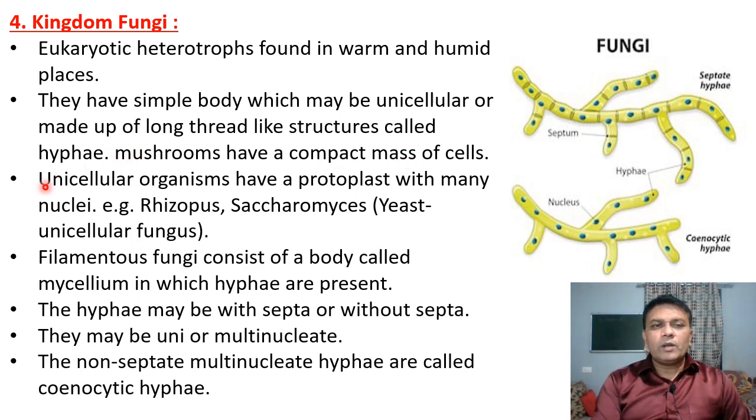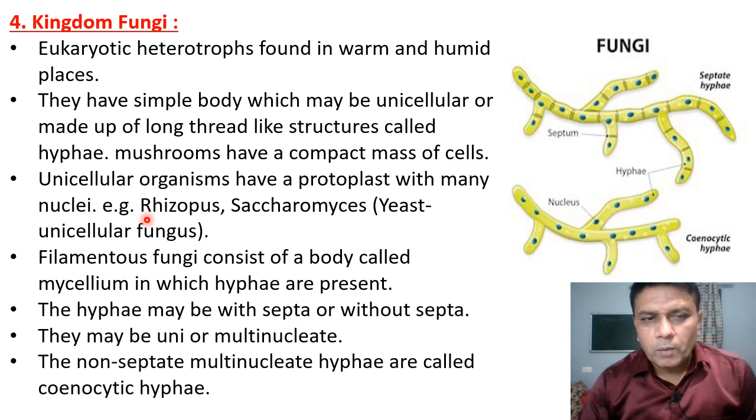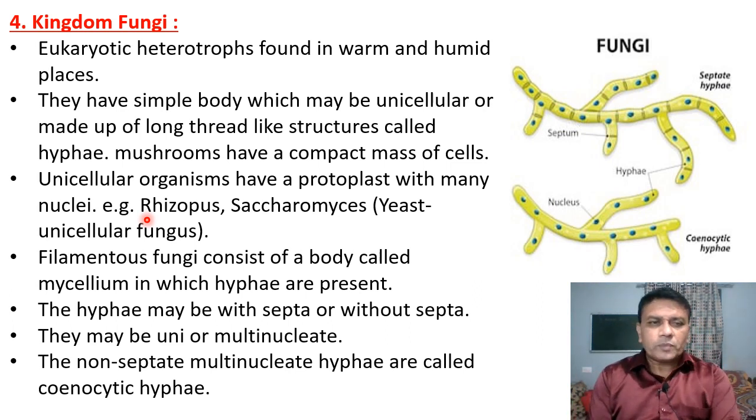Then unicellular organisms have protoplast with many nuclei. Examples are Rhizopus and Saccharomyces. Saccharomyces is a type of yeast and it is one of the unicellular fungi. Rhizopus is also unicellular, but it shows presence of a number of nuclei.